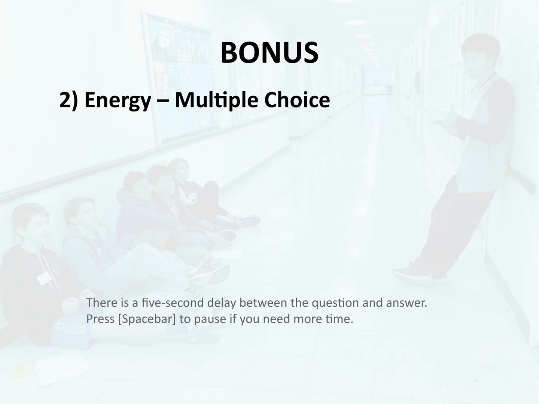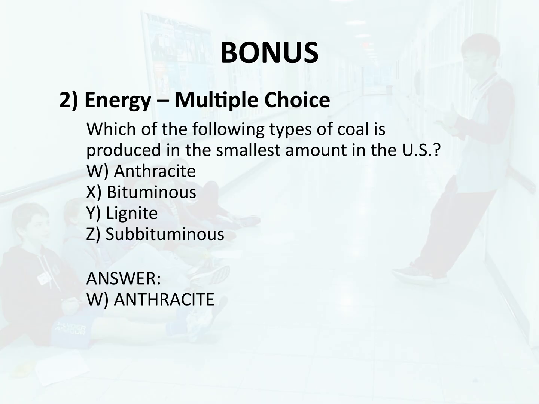Bonus 2. Energy, multiple choice. Which of the following types of coal is produced in the smallest amount in the U.S.? W. Anthracite. X. Bituminous. Y. Lignite. Z. Subbituminous. Answer. W. Anthracite.